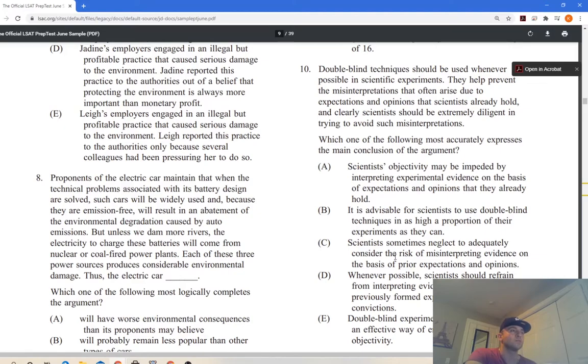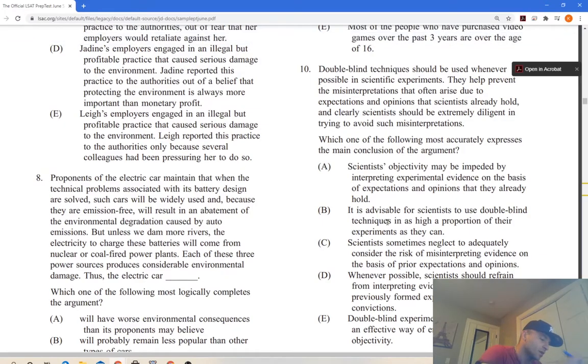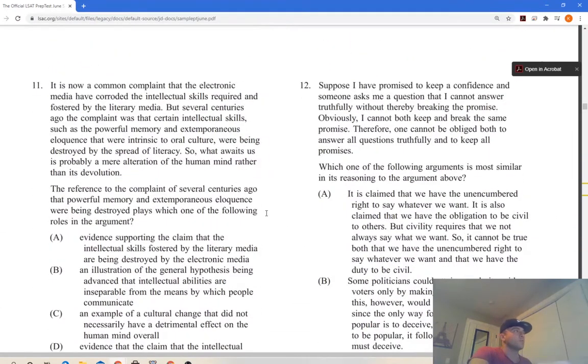Scientists sometimes neglect to adequately consider the risk of misinterpretation. No. Whenever possible, scientists should refrain from interpreting evidence on the basis of previous performance. No. Double-blind experimental techniques are often an effective way of ensuring scientific objectivity. This one, B. Alright, that one was a little more difficult.